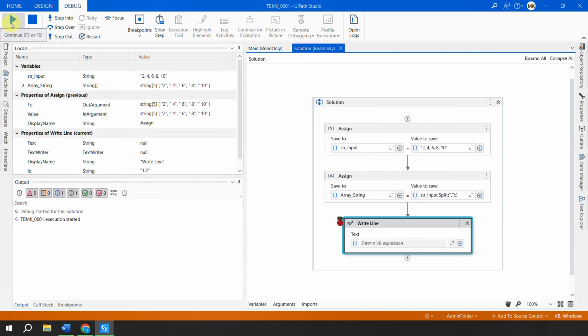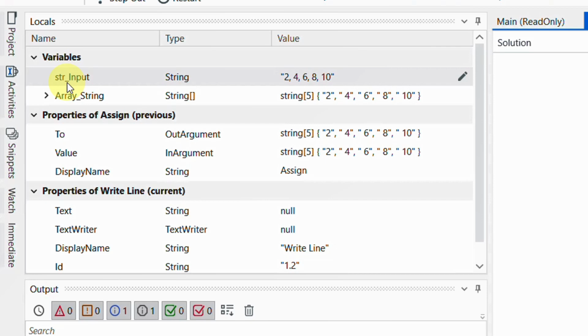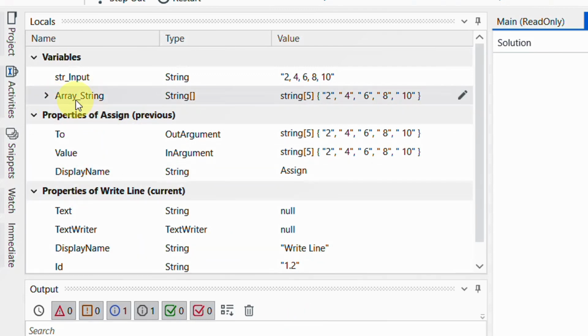We'll just wait for the variables, and here you can see that this was the string input where 2, 4, 6, 8, 10 was in a single string. However, when I converted this using this expression, it is now an array of string and I have 5 string items. 2 is separate, 4 is separate, 6 is separate, 8 is separate, and 10 is separate. So this is called an array of string, and this 5 indicates that there are 5 elements in this array.